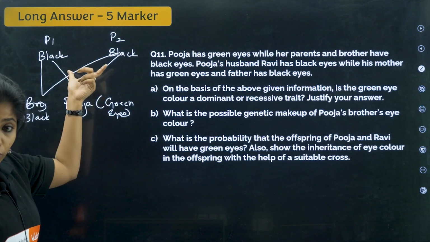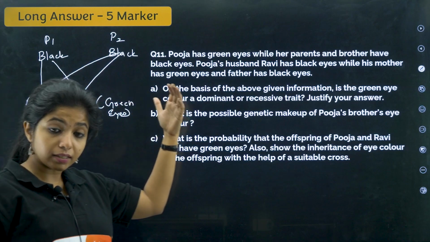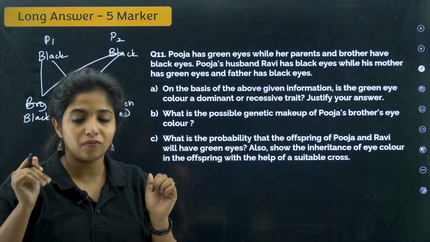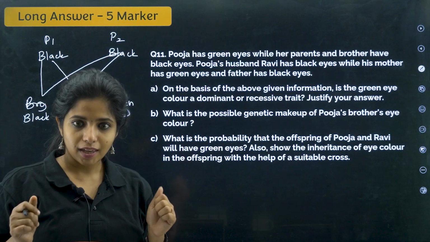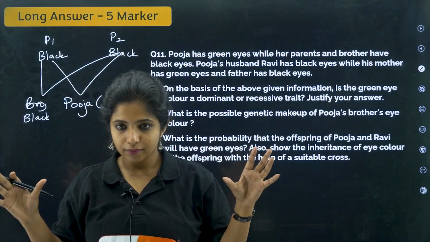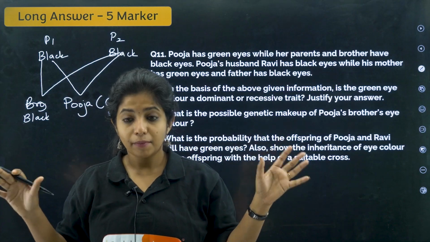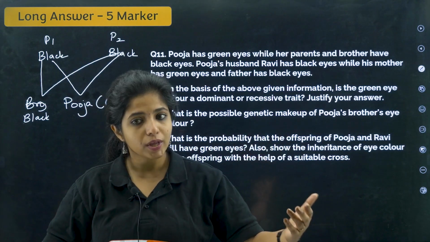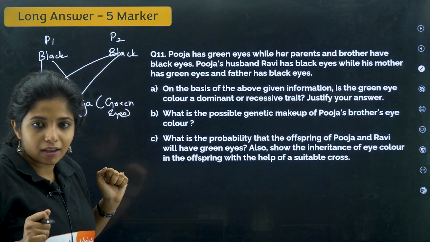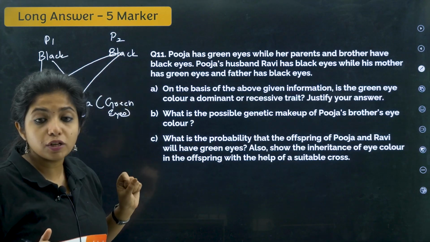If the parents had black color, but in the progeny you are finding something new, that means in the parent this new thing was hidden somewhere. That is why it was not being shown.